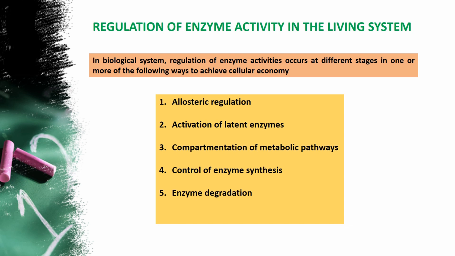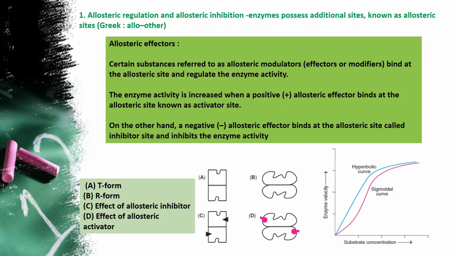So according to the types and classifications, we are going to see what are the ways the enzymes are going to be regulated. So here we have 5 types of regulation. First type is about the allosteric regulation. Second one is activation of latent enzyme. Third one is compartmentation of metabolic pathways. Fourth one is control of enzyme synthesis. And the fifth type is about enzyme degradation. So we'll be seeing one by one in detail in the following slides.